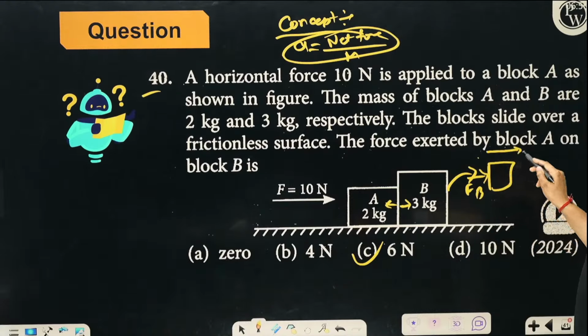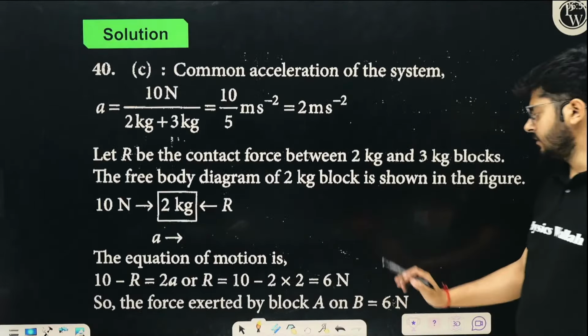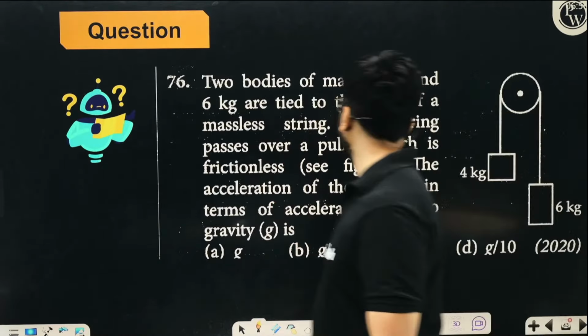The whole thing is accelerating with a common acceleration of 2 meter per second square, right? So force is equal to this mass into this acceleration. The mass of this thing is given as 3. 3 into 2 is 6. That's it, 6. Look at this question and try to solve it.